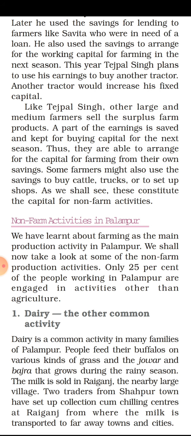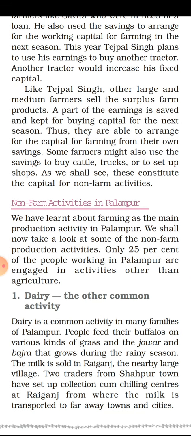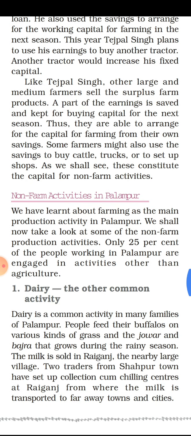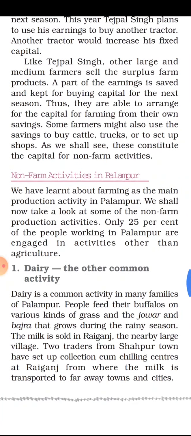Like Tejpal Singh, other large and medium farmers sell their surplus farm products in the market. A part of the earnings is saved and kept for buying capital for the next season. So some amount earned by these farmers by selling their wheat is saved, and with that money they buy the capital which will be required for the next season. Thus they are able to arrange for the capital for farming from their own savings.